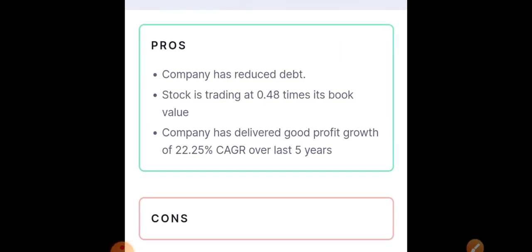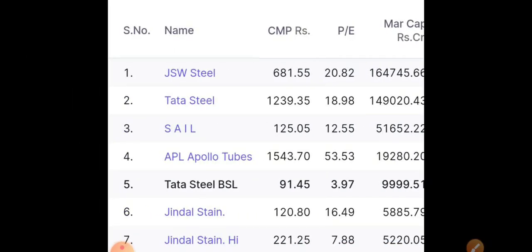Next, moving towards the major pros and cons. You can see it has completely reduced its debt, the stock is trading at a low valuation compared to its book value, and the company has delivered good profit growth. If we compare with peer competitors in the steel segment, in peer comparison the stocks would be from the same sector.